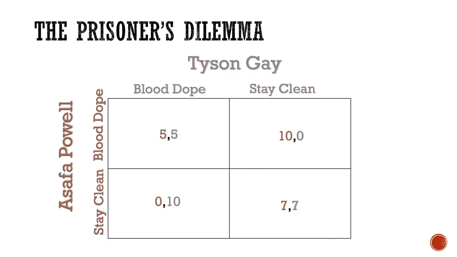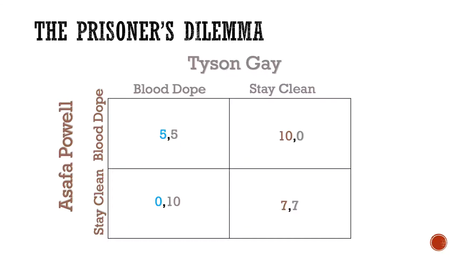We also assume that both players have perfect information and are rational. That is, they both know the actions available to the other player and both seek to maximise their own payoff. In order to solve this game, I will use a Nash equilibrium in pure strategies. We can see that both players are better off blood doping regardless of what the other player does.